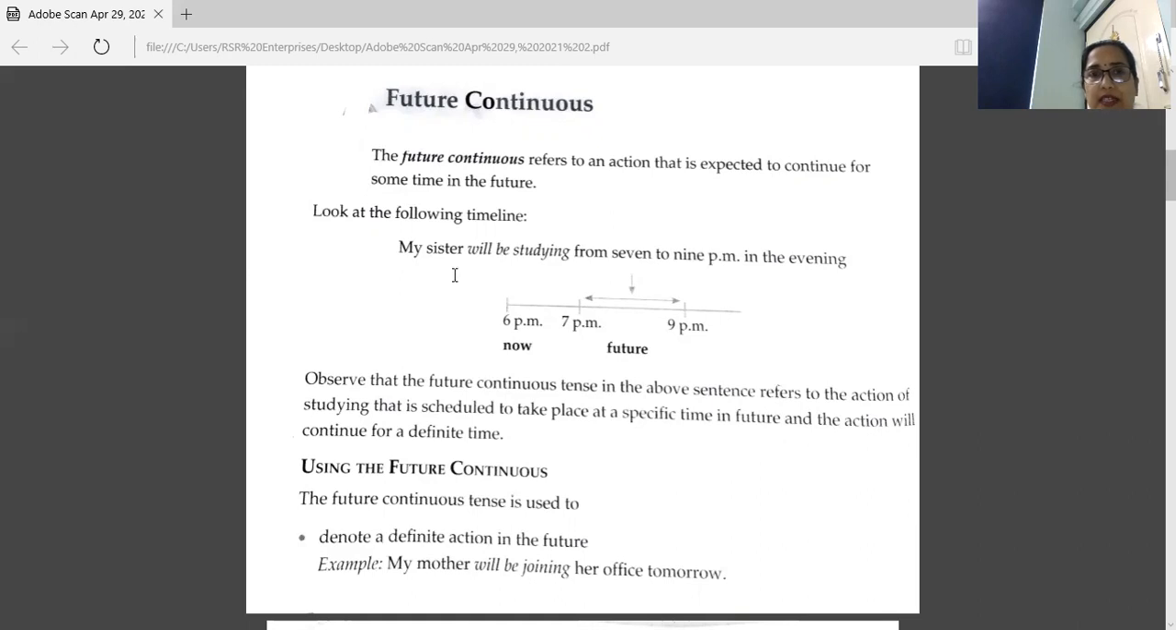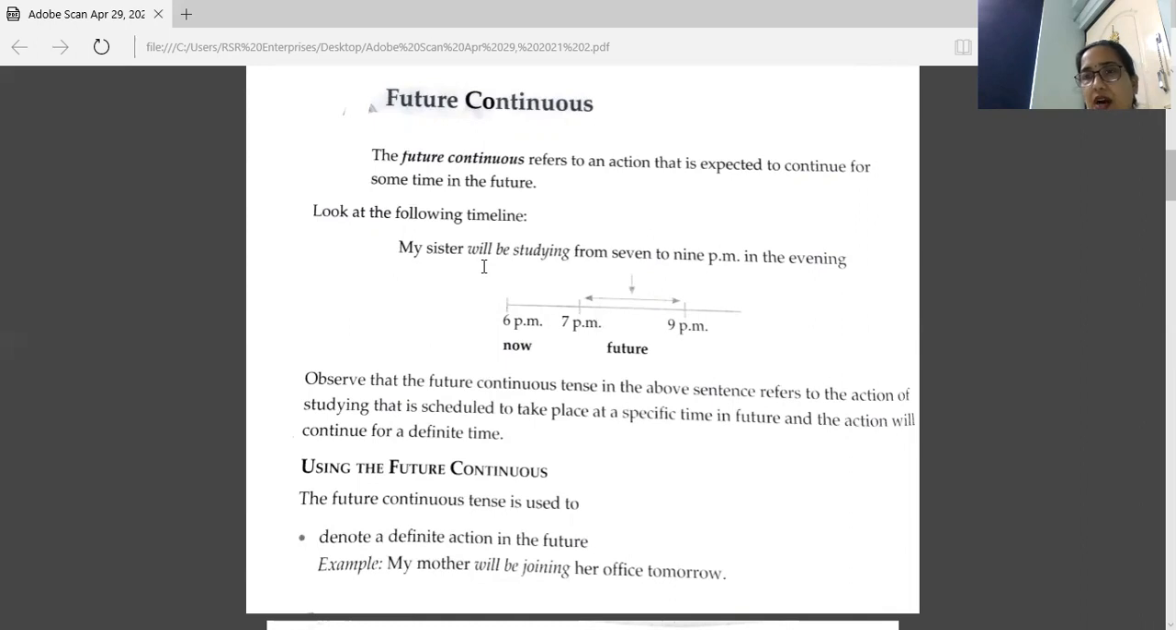This example, the timeline given here. My sister will be studying from 7 to 9 p.m. in the evening. So this time period is future time period. You can see here in the timeline, 7 to 9. This is the time period of future. And speaking time, present time, is 6. So that means in future, from 7 to 9, what will she be doing? She will be studying.